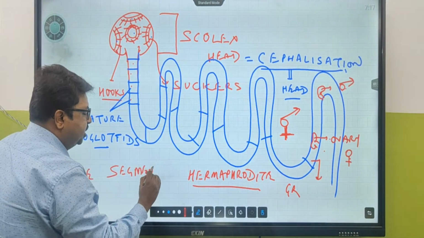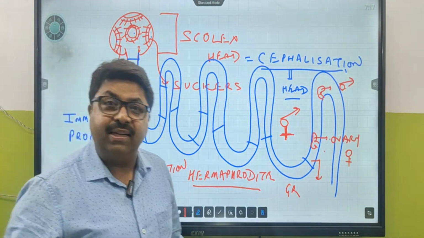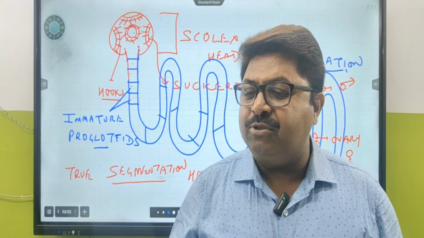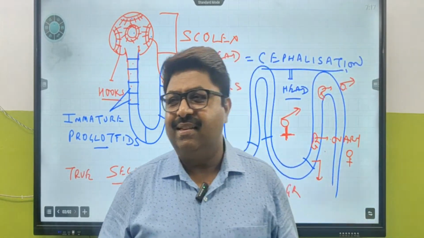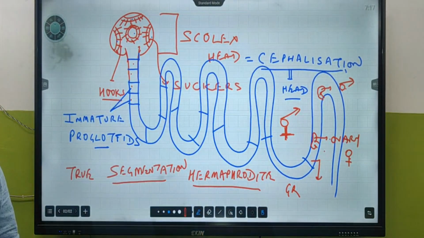True segmentation is when the same types of organs are present in a repeated fashion in every segment.